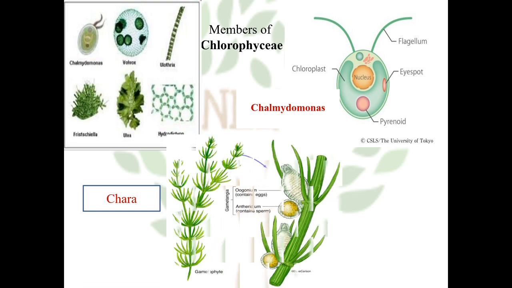Another example is Chara. So you can see the Chara, which is an example of multicellular filamentous branched algae. Here you can see the two structures. The upper oval one is called as oogonium, contains eggs, is the female reproductive organ. And the below brown colored spherical structure is called as antheridium, which contains sperm. So the Chara showing the male and female sex organs.